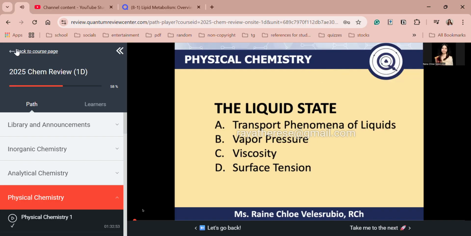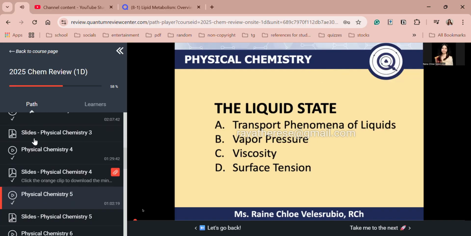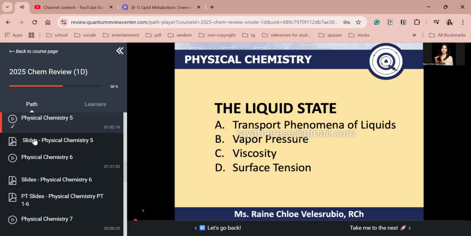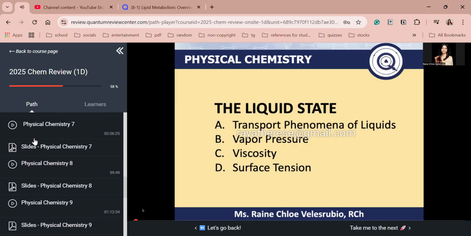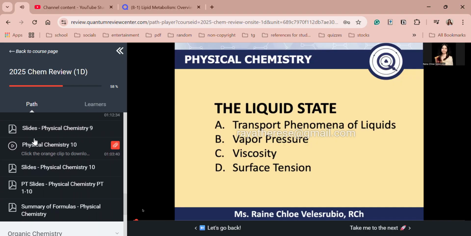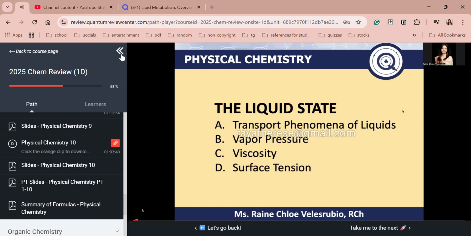So after liquid state, guys, we will be having properties of simple mixtures. So syempre, yung mga individual gases muna, liquids muna, bago tayo mag-delve into our mixtures and phase equilibria. Okay? Let's understand each phase of matter first before we begin discussing the mixtures. So for today, we'll be discussing transport phenomena of liquids, vapor pressure, viscosity, and surface tension.